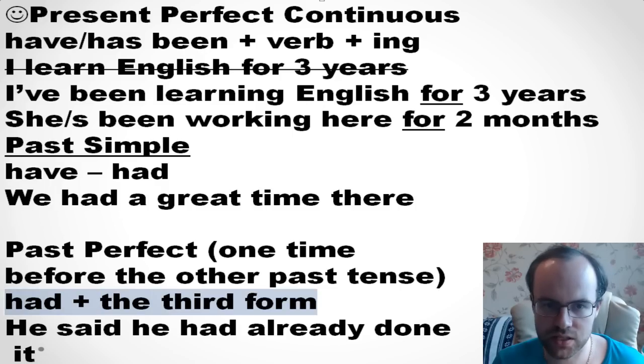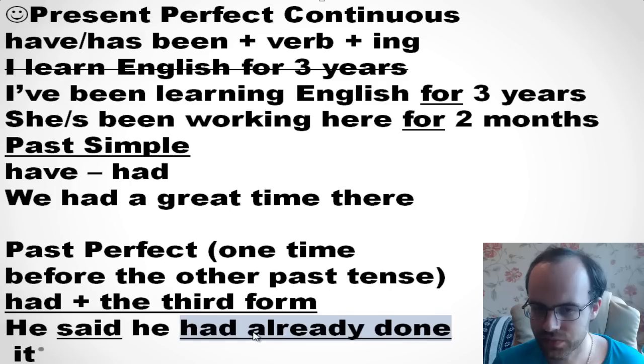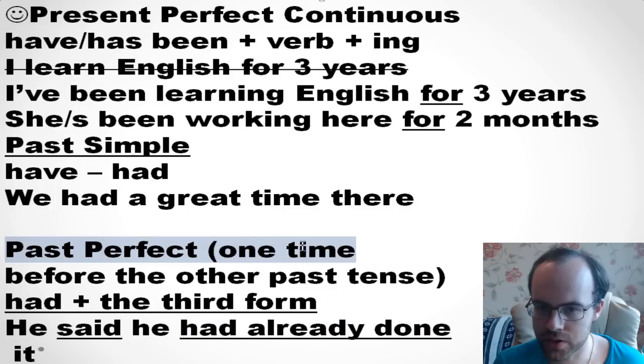So let's look at the sentence. First we see that he said, and then he had already done. But in fact, what did he do first? In fact, first he did it, and then he said. So he did it earlier, before he said it, and that's why we need past perfect.